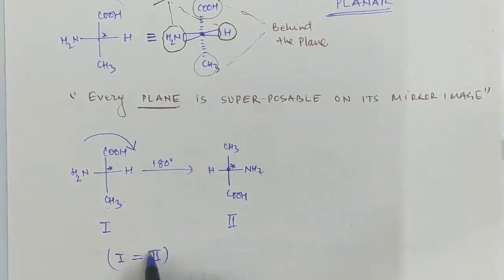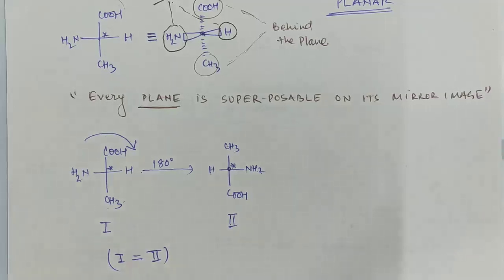So what you can conclude from here: suppose a molecule is given to you and you rotate that molecule in the plane of the paper by 180 degrees, this will always produce an identical molecule.